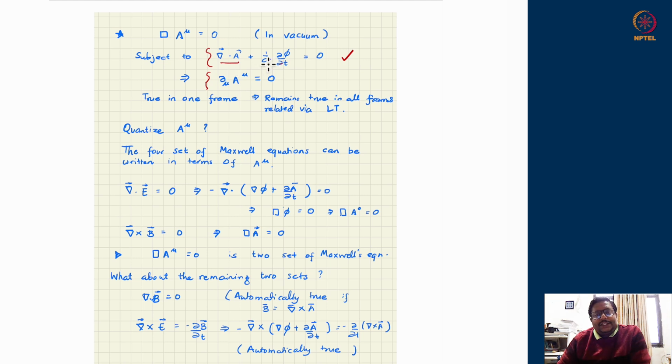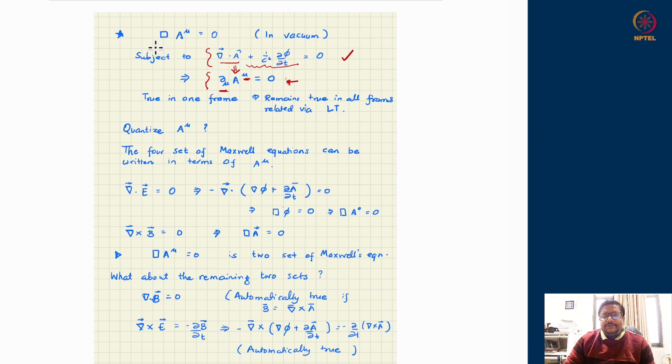Now, this gauge equation can be nicely written in the form ∂_μ A^μ. If you open it up, you will get this equation back. What is the benefit of writing it this way? One thing, it is compact, but more than that, you can see that this is a scalar equation. There is a covector and a vector summed over, so ultimately it transforms like a scalar. That means it doesn't transform at all. So if you satisfy this condition in one inertial frame, it will remain true under all inertial transformations generated via Lorentz transformations.